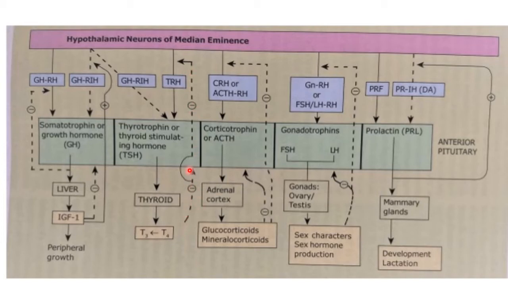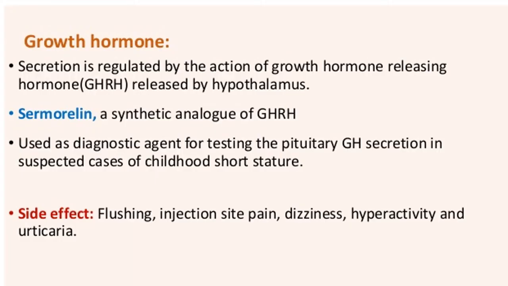This is the short feedback loop and this is the long negative feedback loop. Similarly, you can see all these hormones act on different body parts and their control is done by negative feedback.